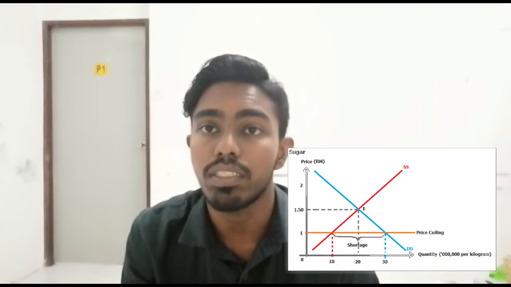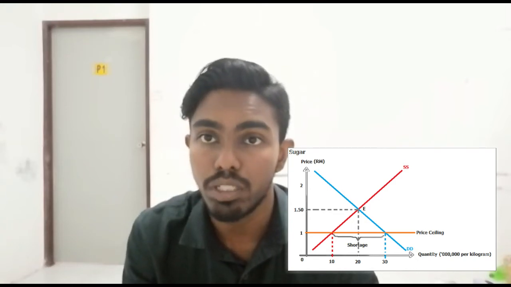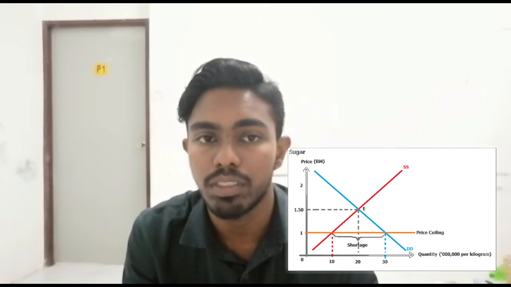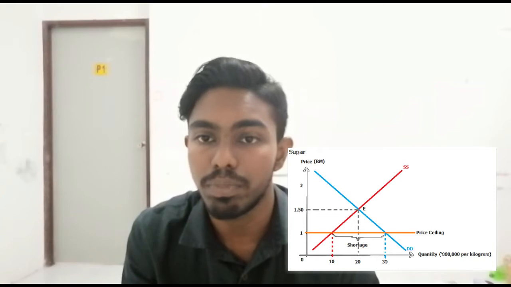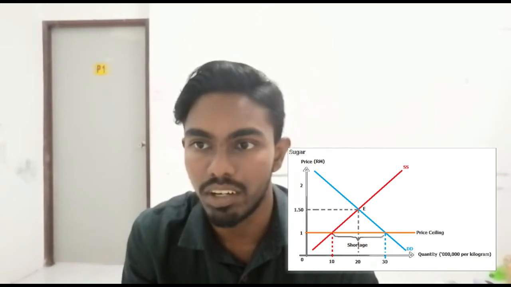When a price ceiling of RM1 is enforced, the producers reduce the quantity supplied from 20 million units to 10 million units, but the quantity demanded increases from 20 million units to 30 million units. This situation causes a shortage of 20 million units in the market as shown in the graph. The price ceiling is represented by the orange line in the graph.